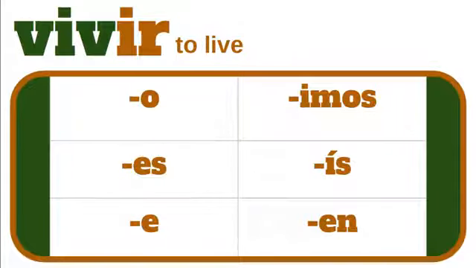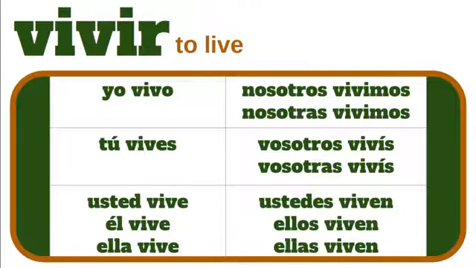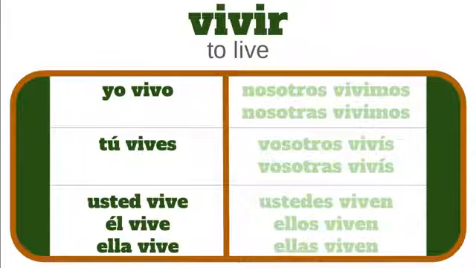So in this video, we're going to focus on the IR endings and look at them in more detail. Again, the endings are o, es, e, imos, ís, en. With the verb vivir, they are vivo, vives, vive, vivimos, vivís, viven. So we're going to look at those one by one like usual.